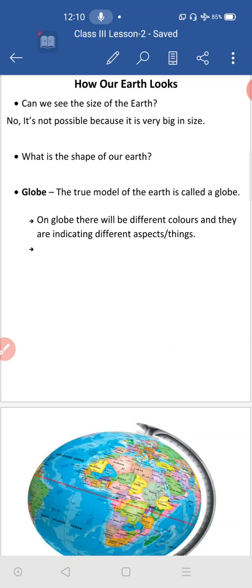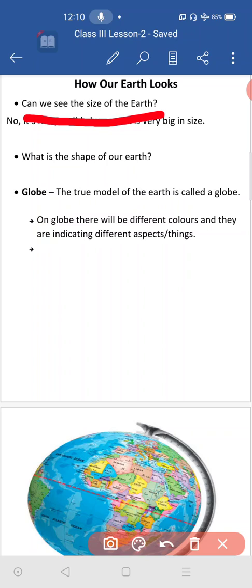Then please look at it. Can you see the size of the earth? What is the size of our earth? How many kgs is it? Can you guess it? For example, take one ball, a football or volleyball. You can hold that one and see the size of that ball. Like that, can you guess the size of our earth? Is it possible?